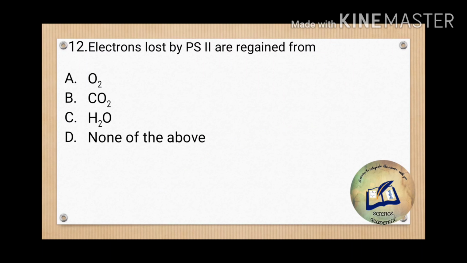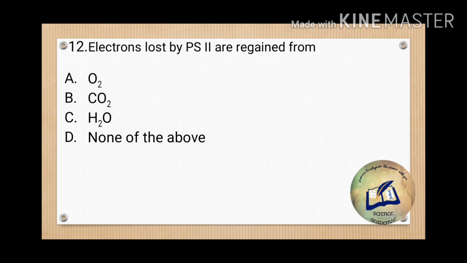Okay, so question number 12 says, electrons lost by PS2 are regained from. So electrons are lost from PS2. So where do these electrons come back through? They are talking about the non-cyclic photophosphorylation, where electrons are continually lost from the chlorophyll and they have to be regained, so the process will continue.